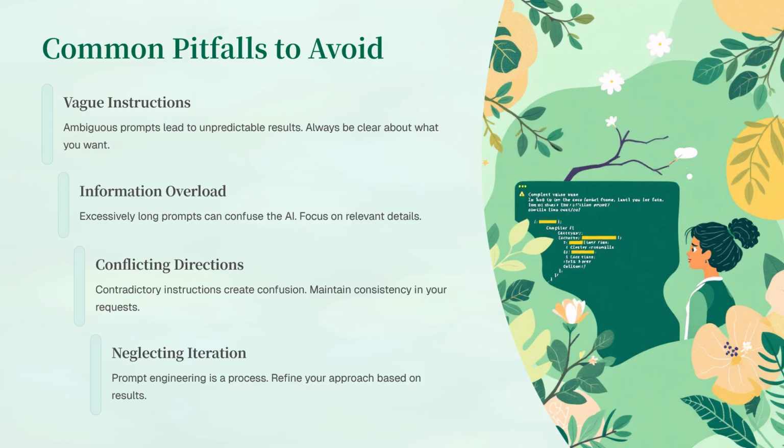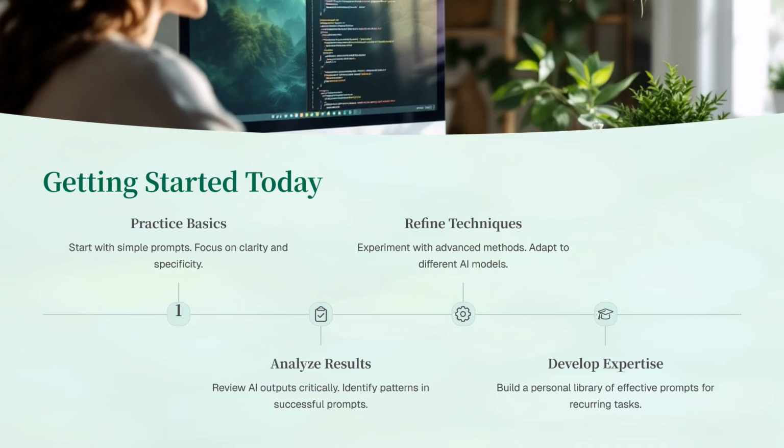Neglecting iteration: prompt engineering is a process. Refine your approach based on results. Getting started today. Practice basics. Start with simple prompts. Focus on clarity and specificity. Analyze results. Review AI outputs critically. Identify patterns in successful prompts. Refine techniques.